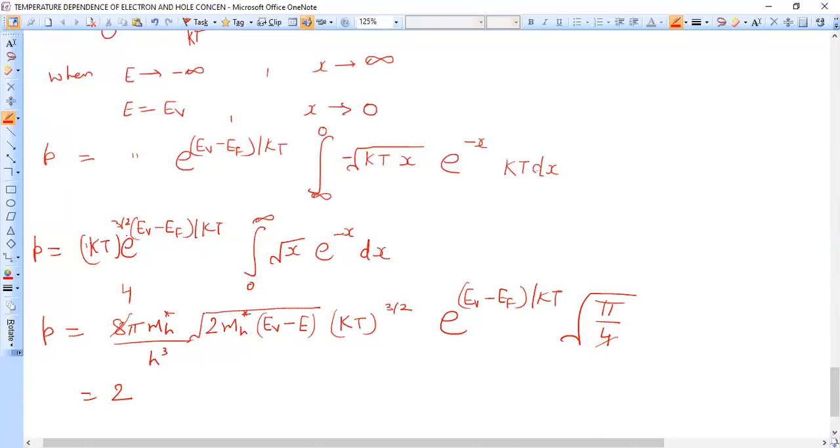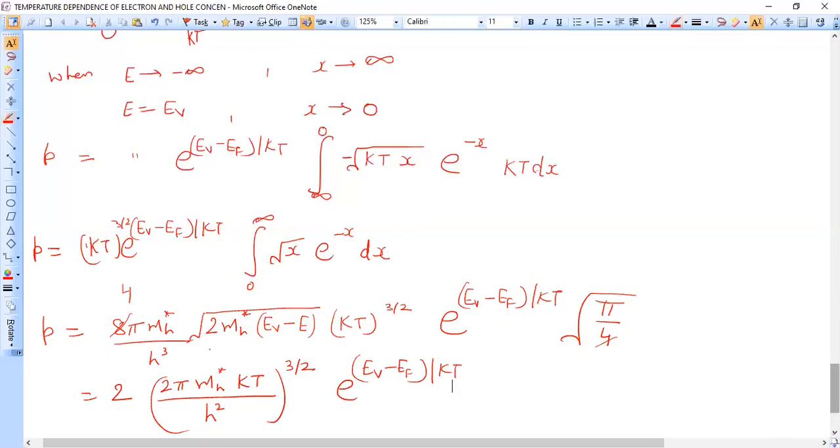Here we have 1 pi here and square root pi, it becomes pi raised to power 3 by 2, and this becomes 2 pi mh star kT, adjusting with the power of h, here writing h square, the whole raised to 3 by 2. So when you multiply, it becomes h cube, e raised to power EV minus EF over kT. So this is the expression for p, small p.